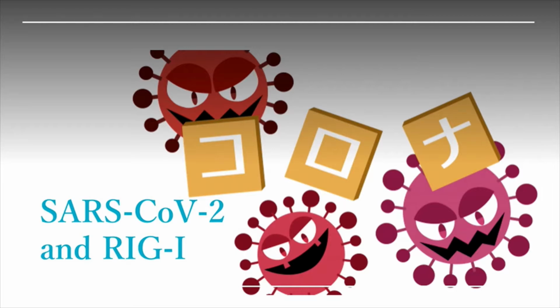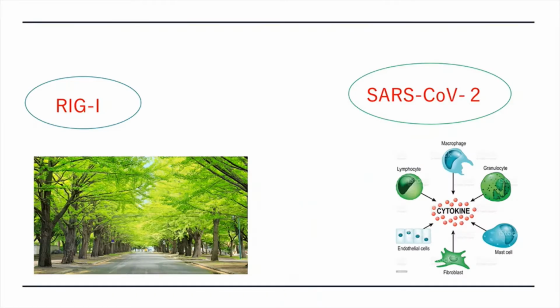Finally, I'd like to explain the relationship between Lig I and SARS-CoV-2 that I've described so far. Surprisingly, our school, Hokkaido University, is conducting the most advanced research on this subject in Japan. When Lig I recognizes SARS-CoV-2, it will suppress the growth of the virus. But unlike other viruses, it does not work through direct cytokines.